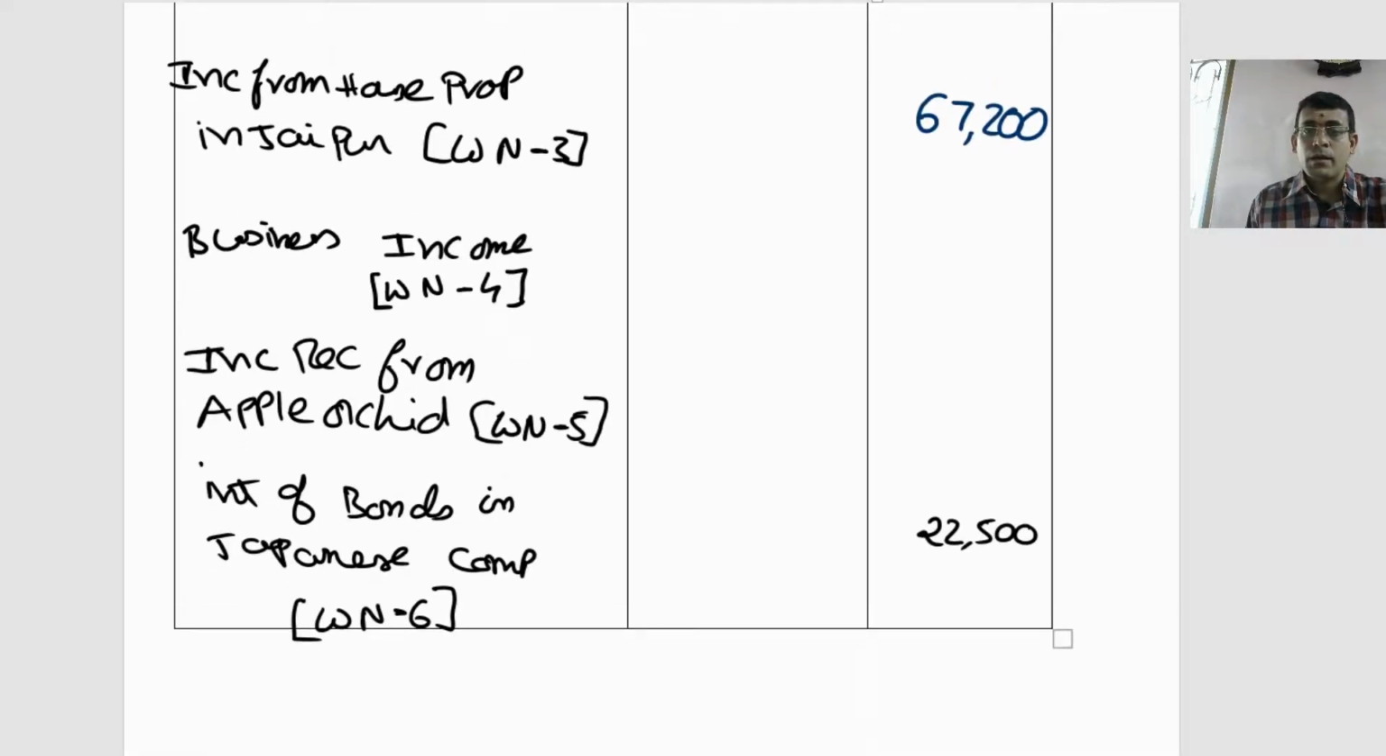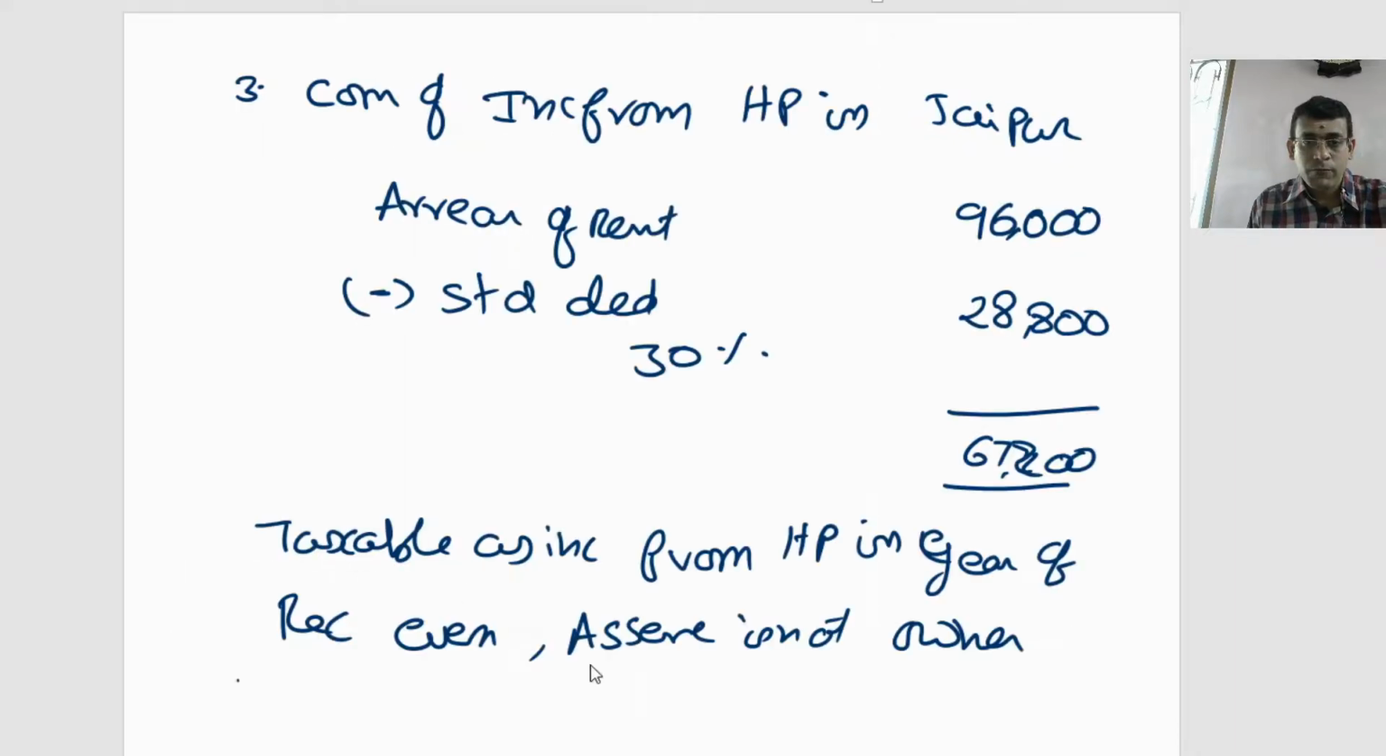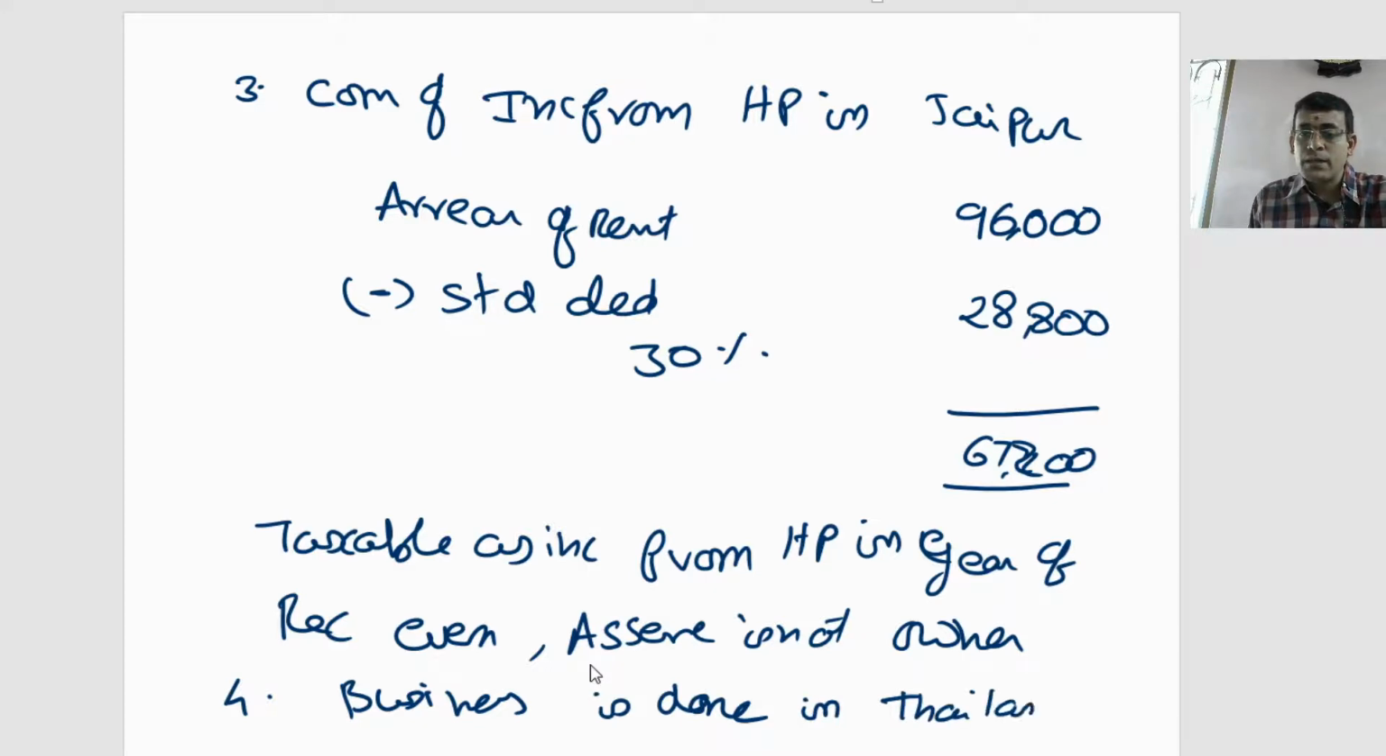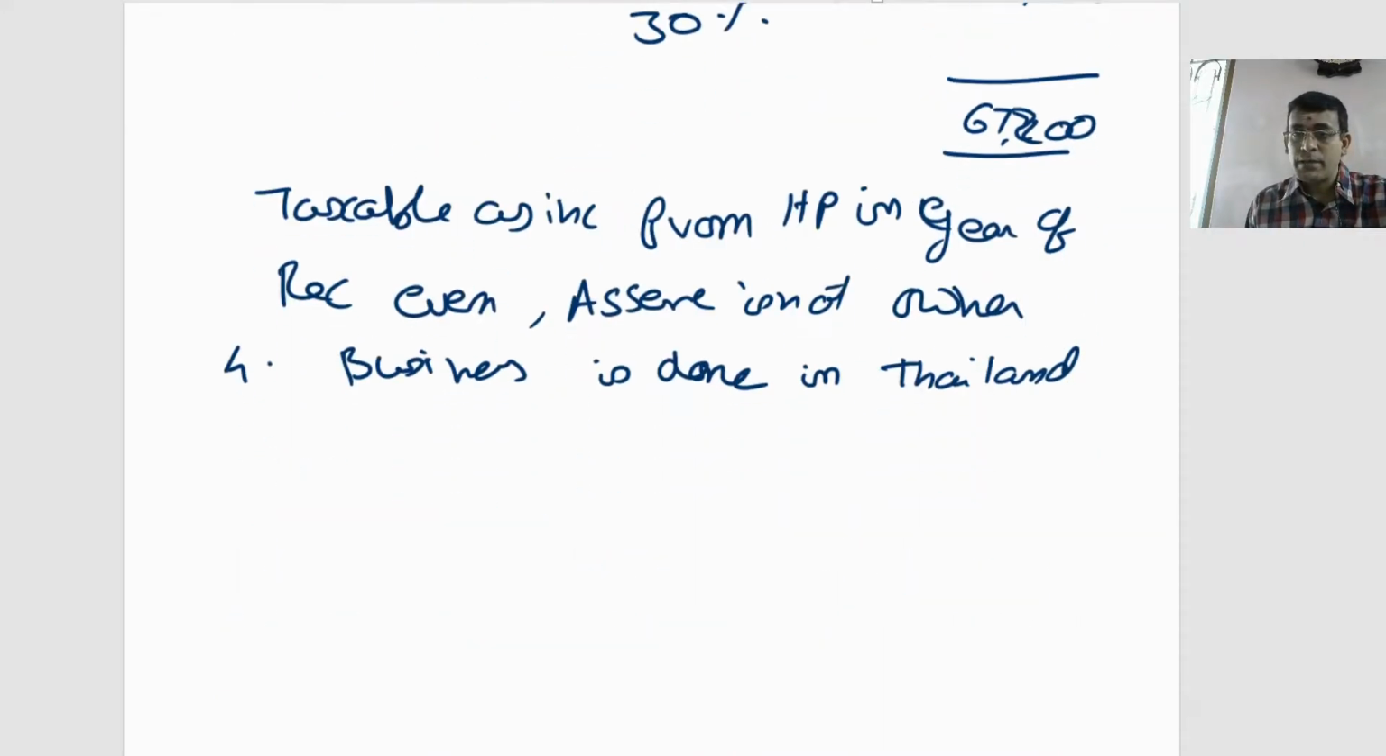Now working note number 4, business income. Let us come here. Working note number 4. What is that? Business income. Why is the business income taxable? Is it not taxable? Business is done in Thailand. As the business is done in Thailand, it means what? Income.